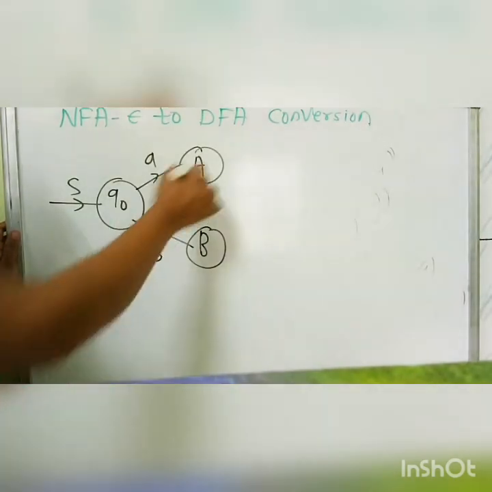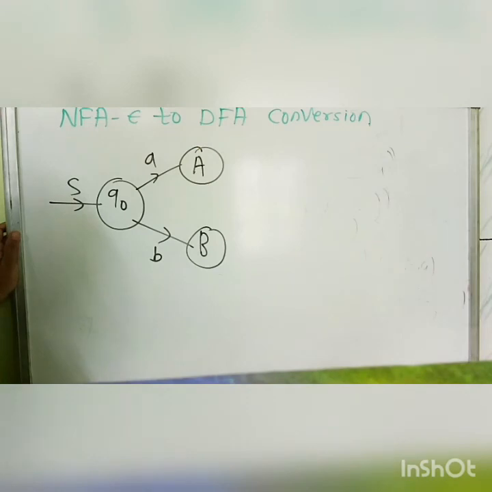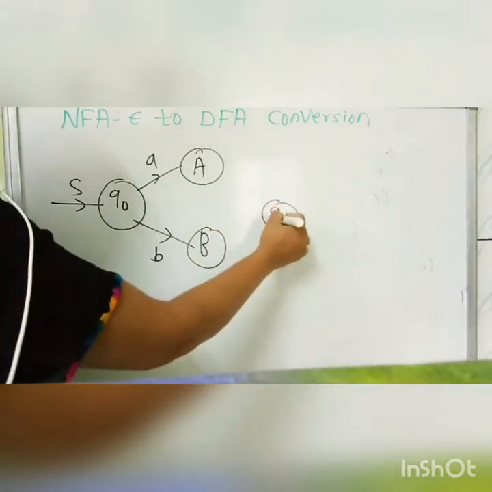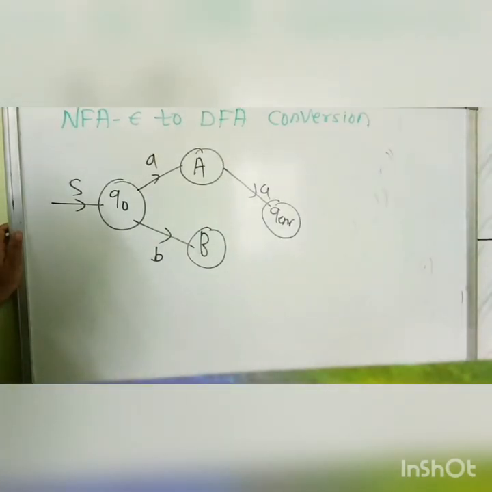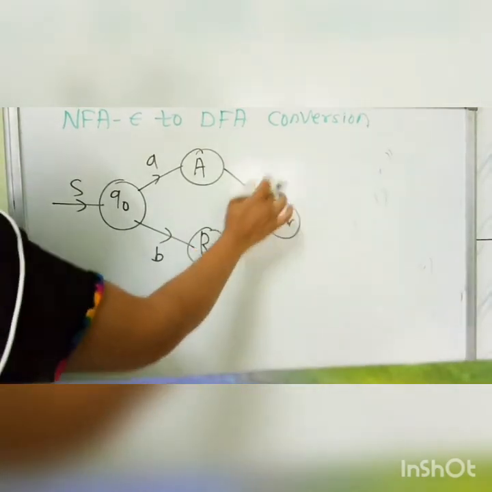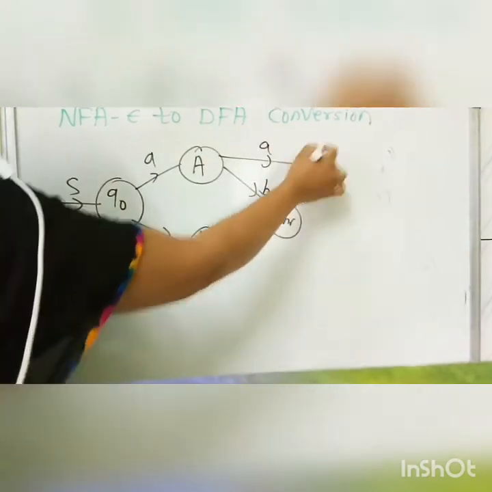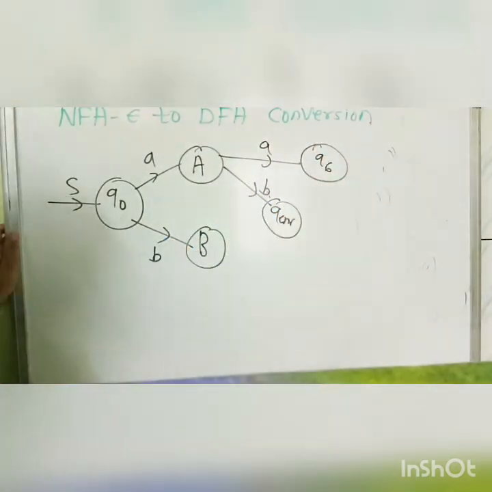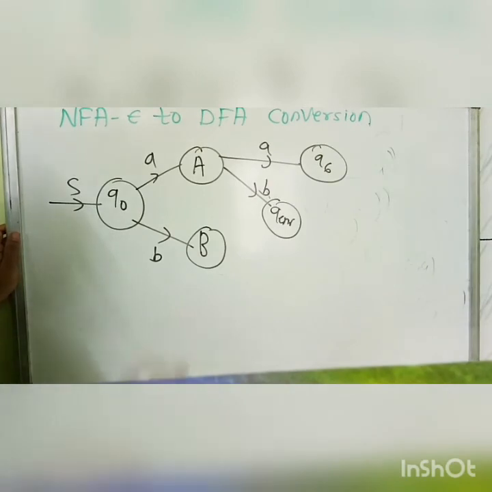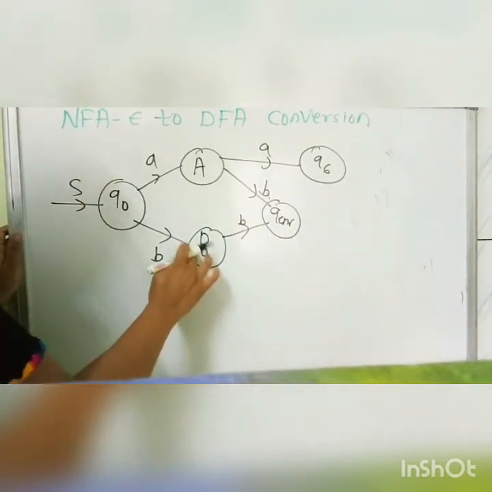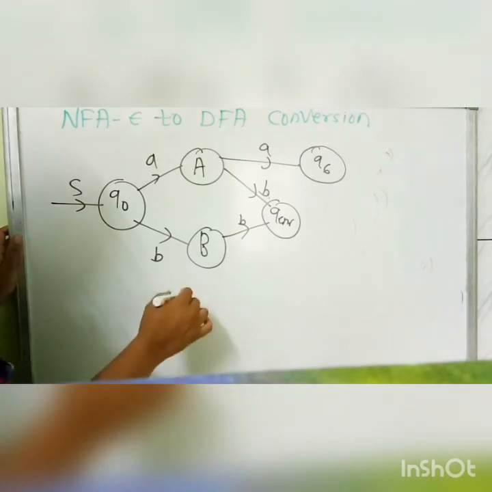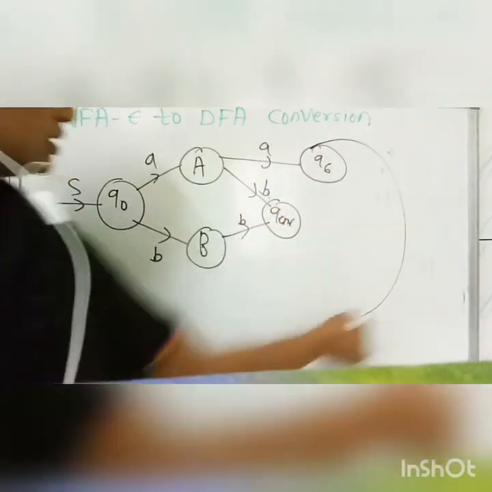Now capital A on A was giving us the Q error state, so it is here, and on small a it is giving us the new state, that is Q6. Then for capital B, B has the error state, and for small a it is giving Q6 as the state.